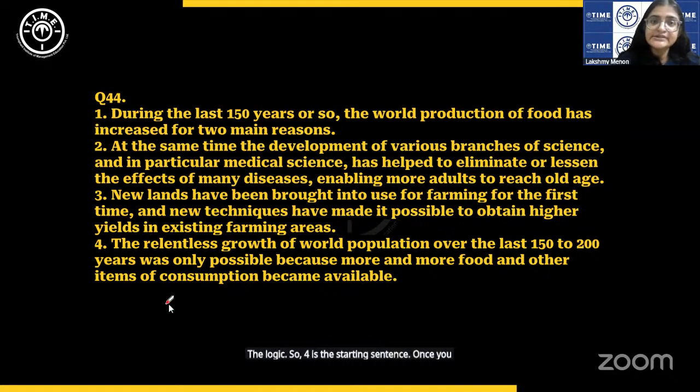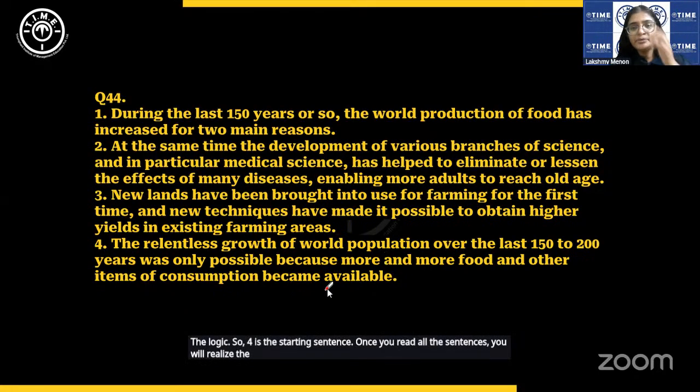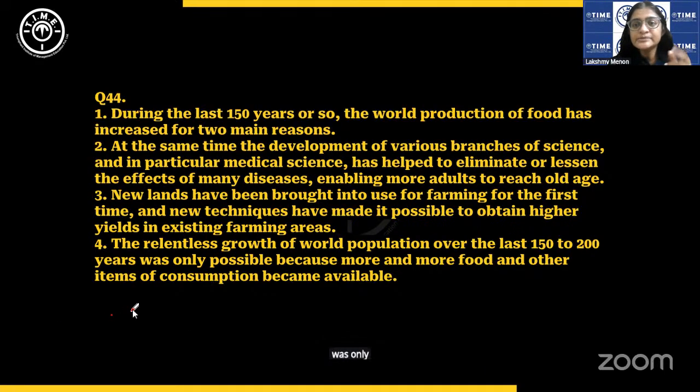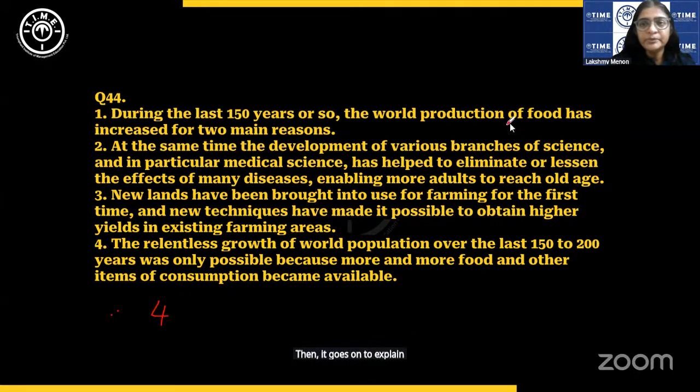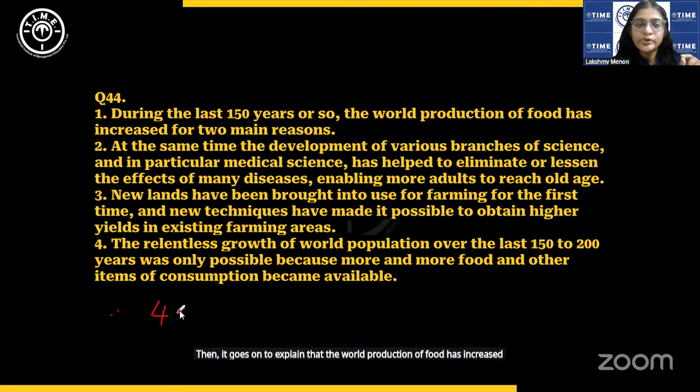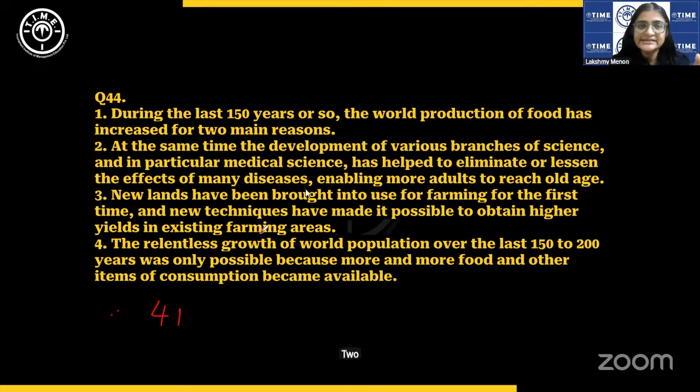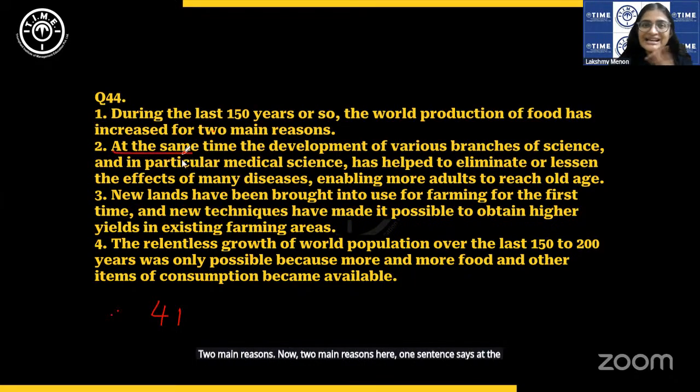Once you read all the sentences, you will realize the relentless growth of world population over the last 150 to 200 years was only possible because more and more food and other items of consumption became available. A very general opening sentence. Then it goes on to explain that the world production of food has increased for two main reasons. So population is connected to food production. Then why food production increased? Two main reasons. Now, one sentence says at the same time, so that has to be the second reason.